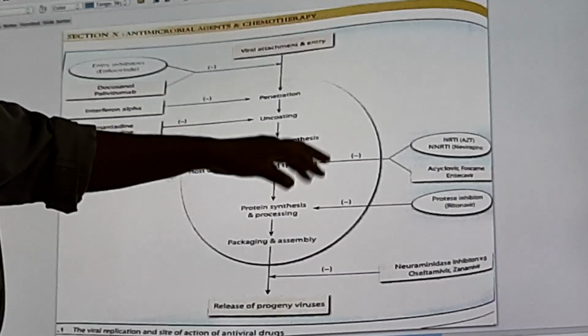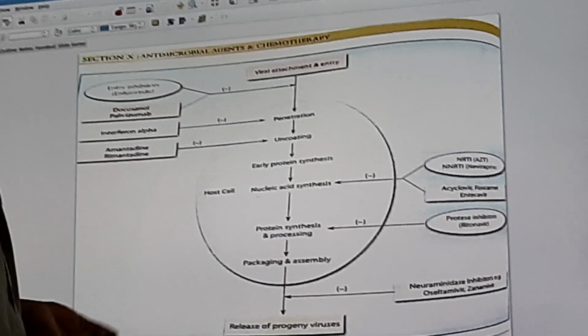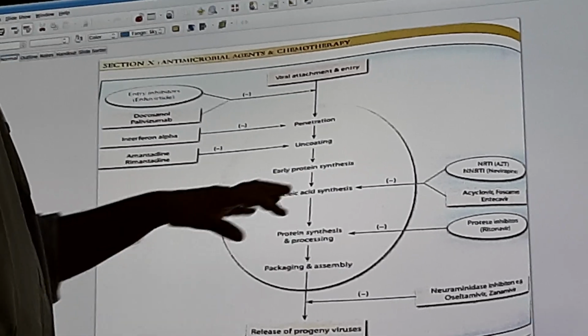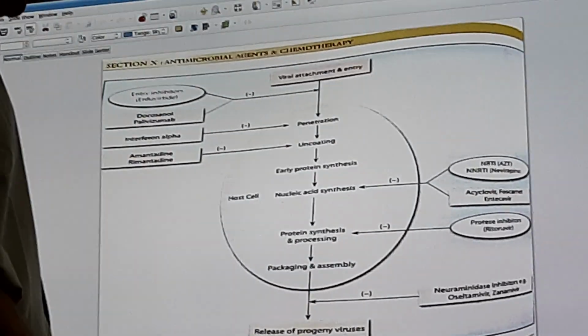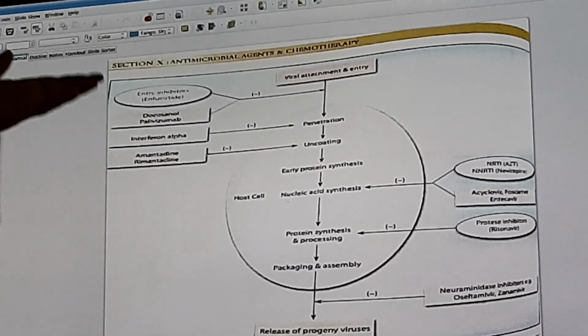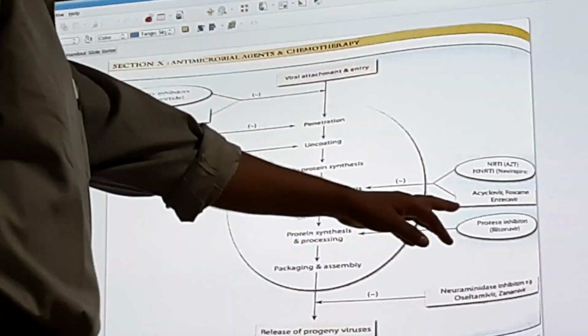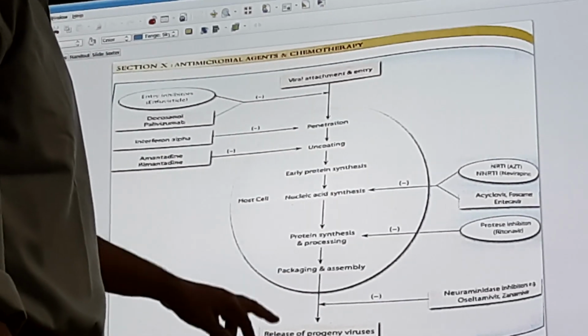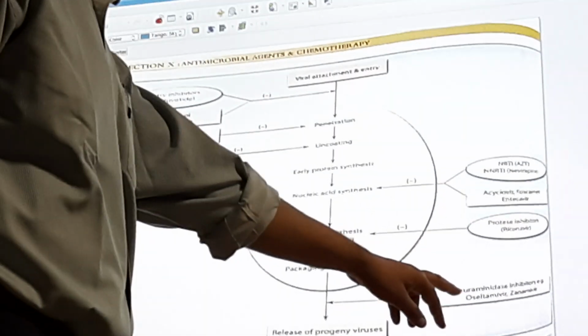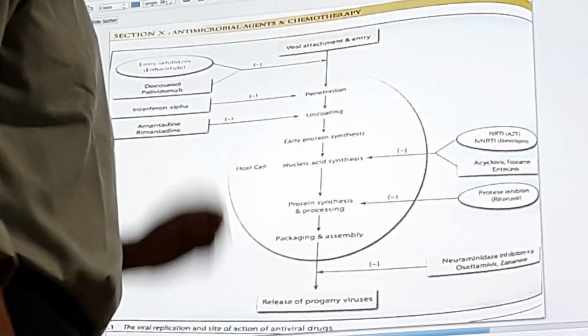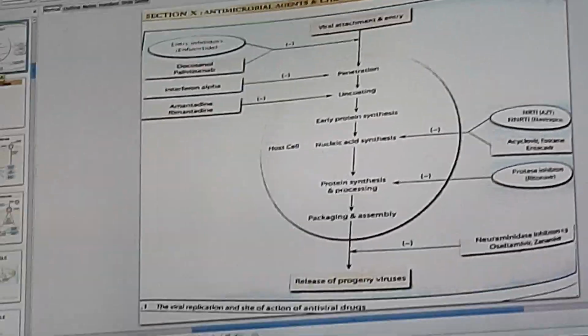Now nucleic acid synthesis, you can see NRTIs and NNRTIs, and also in case of herpes, acyclovir, foscarnet. Protein synthesis, it is protease inhibitors, and packaging, it is neuraminidase inhibitors, that is oseltamivir and zanamivir.